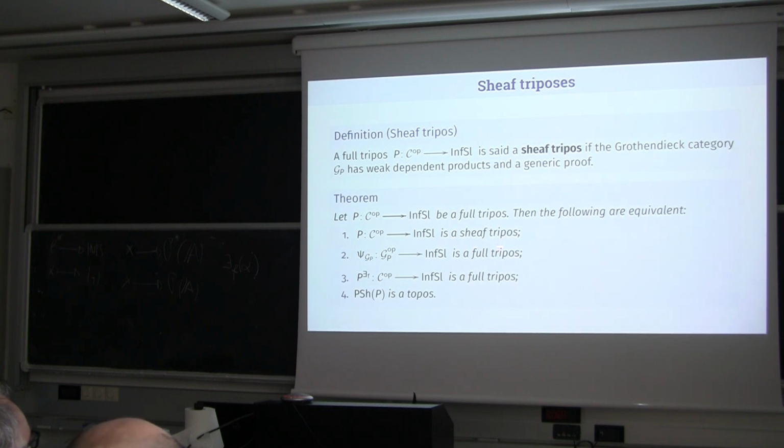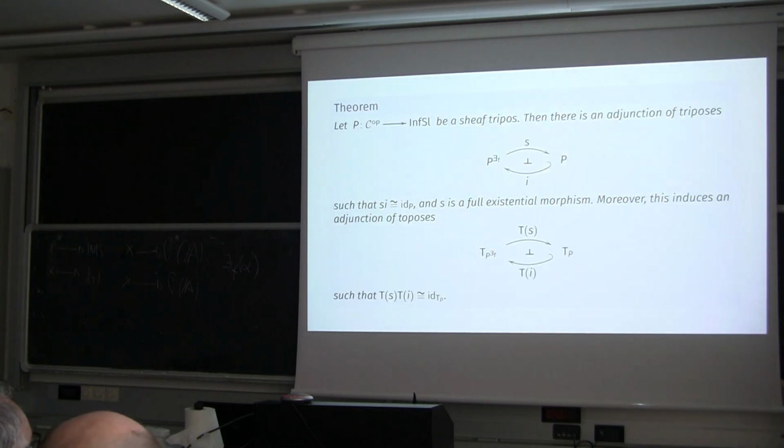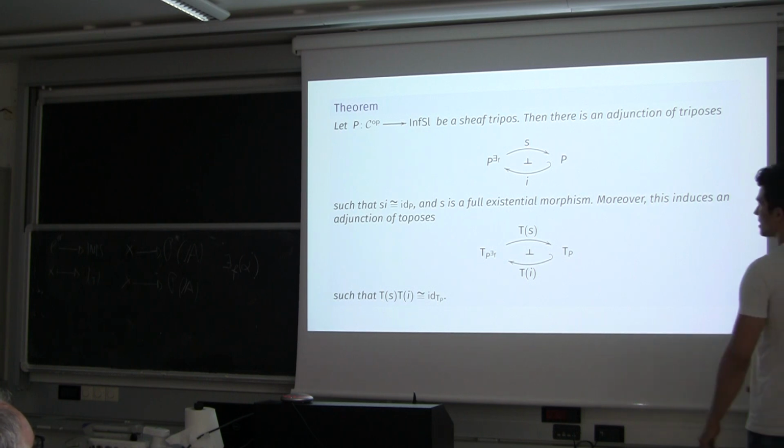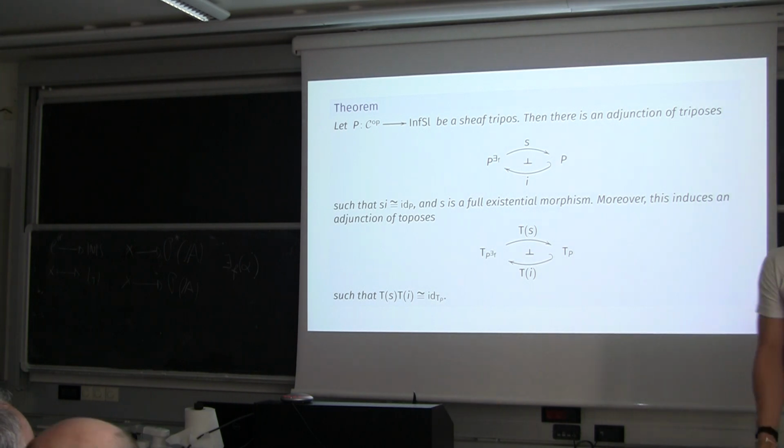In particular, P is a sheaf tripos, the weak subobject doctrine is a full tripos, the existential completion is a full tripos, and this is a topos. These are equivalent. And for sheaf triposes, we have exactly the picture that I presented at the beginning. So if P is a sheaf tripos, then there is an adjunction of triposes, such that this composition is identity, and this morphism is a full existential morphism. So this preserves all the structure of the full existential doctrine.